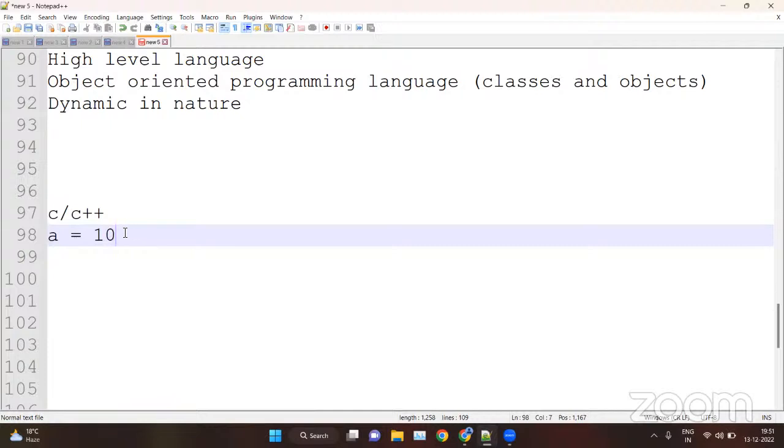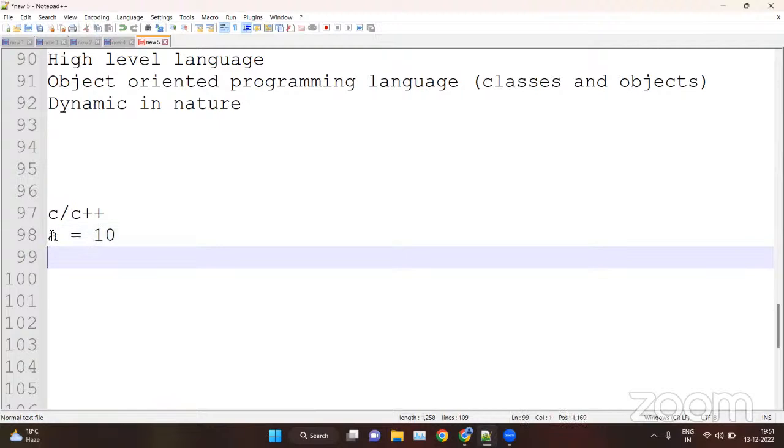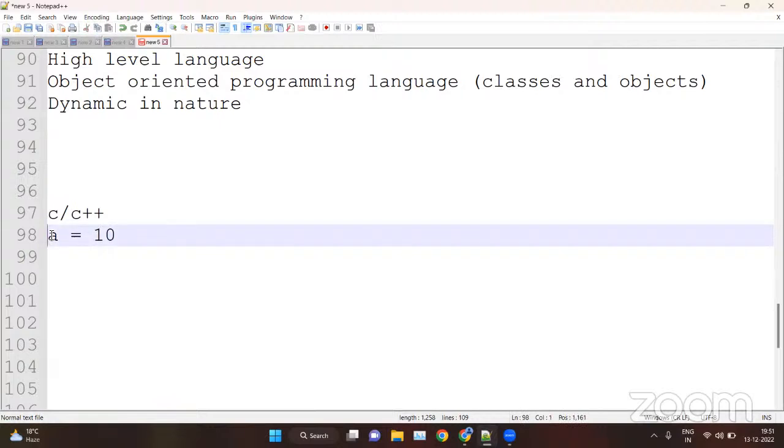If you are assigning a value to a variable, before that we have to tell the variable what type of value we are storing, let's say int. So in C or C++, we have to declare which type of value we are storing.